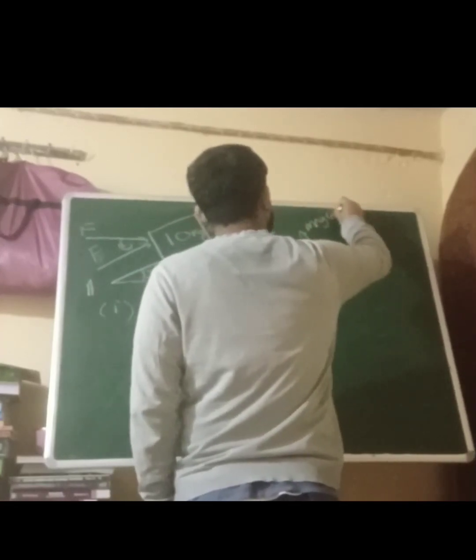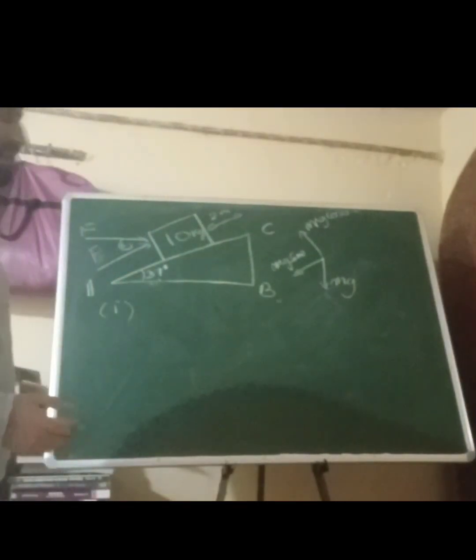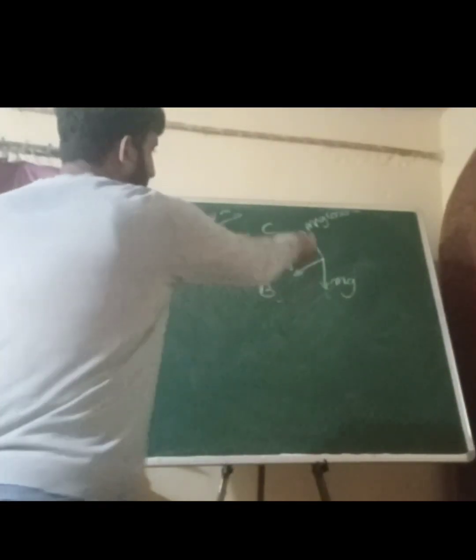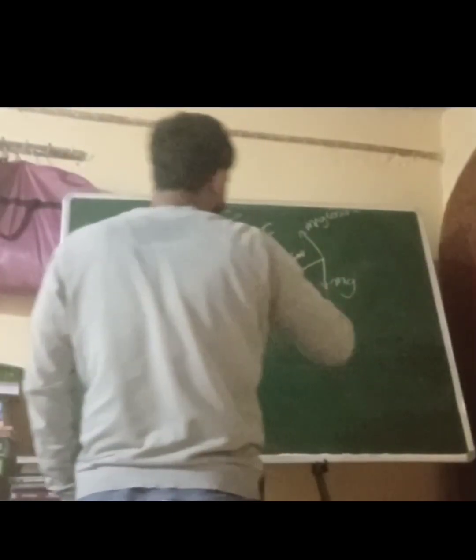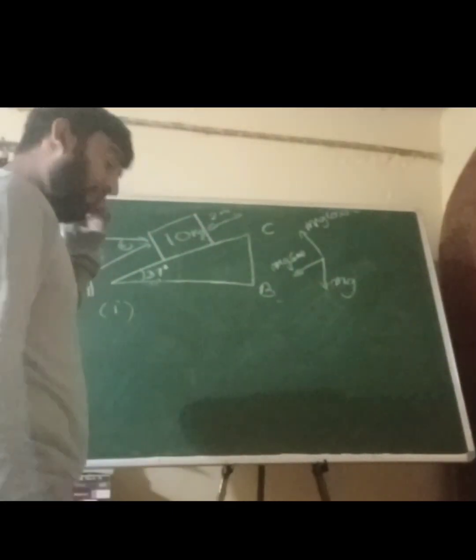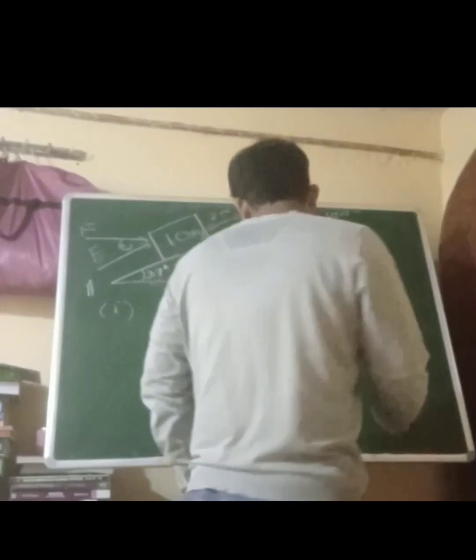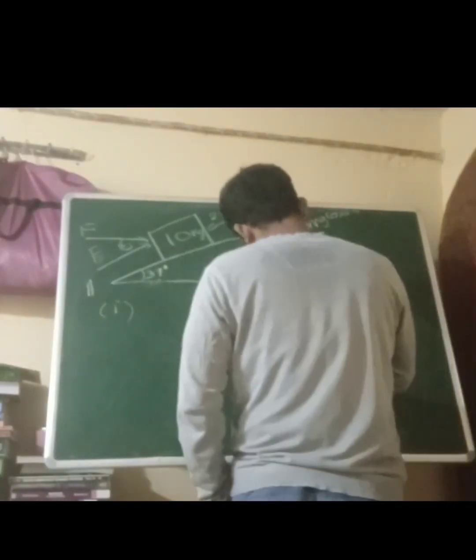And mg cos theta. Sometimes a lot of students get confused about why here it is mg sin theta and why here it is mg cos theta. It should be opposite. Well, I'll explain why.